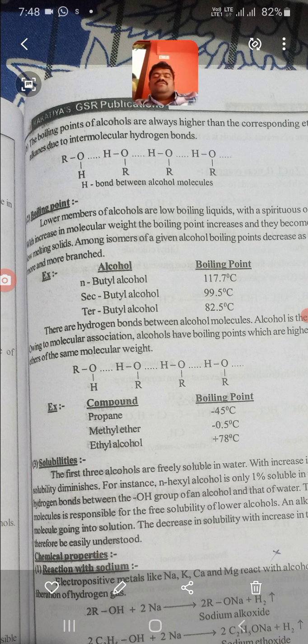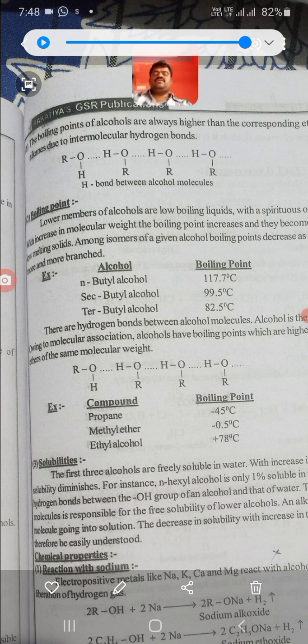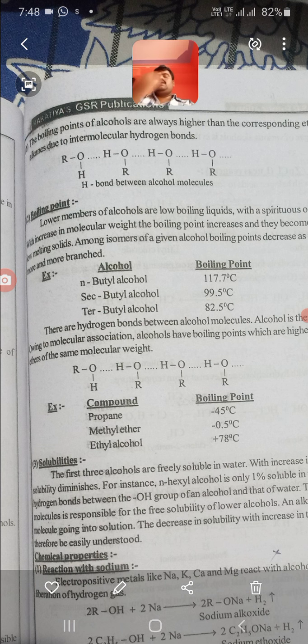So what is the meaning of hydrogen bonding? Hydrogen bonding means a hydrogen that is bonded with a highly electronegative atom. Highly electronegative atom means oxygen, nitrogen, fluorine or chlorine. Then it is called hydrogen bonding. This is called intermolecular hydrogen bonding. What does intermolecular hydrogen bonding mean?